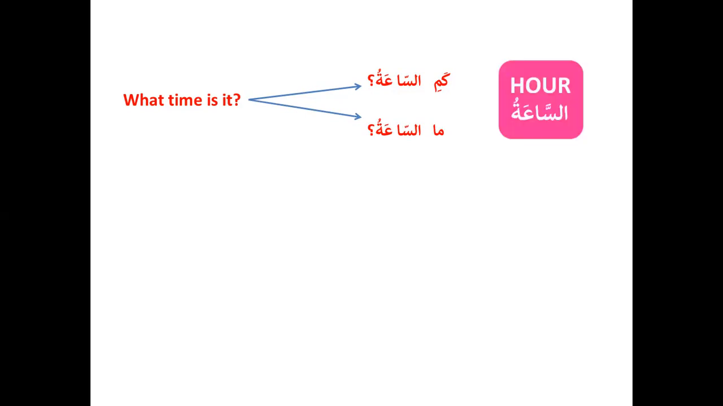So let's see. What time is it? How do you say what time is it? First of all, you can say it in two ways. You can say kamis sa'atu, or you can also say ma as-sa'atu. Ma as-sa'atu will become mas-sa'atu. Now, sa'atun is hour, so as-sa'atu means hour. That is the literal meaning.